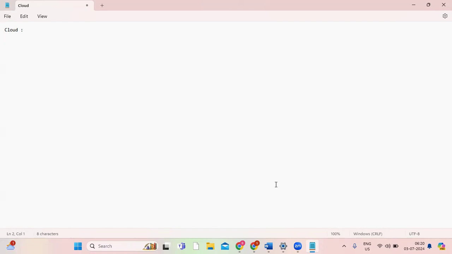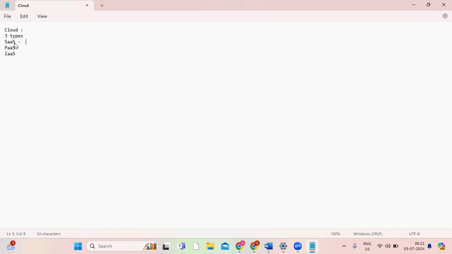So that is about the cloud, and ServiceNow is also a cloud-based platform. So the data will be stored in the cloud itself. And how are we going to access this? The same way, with the help of a browser and internet. And these clouds are of three types. One is SaaS, another one is PaaS, and the other one is IaaS.